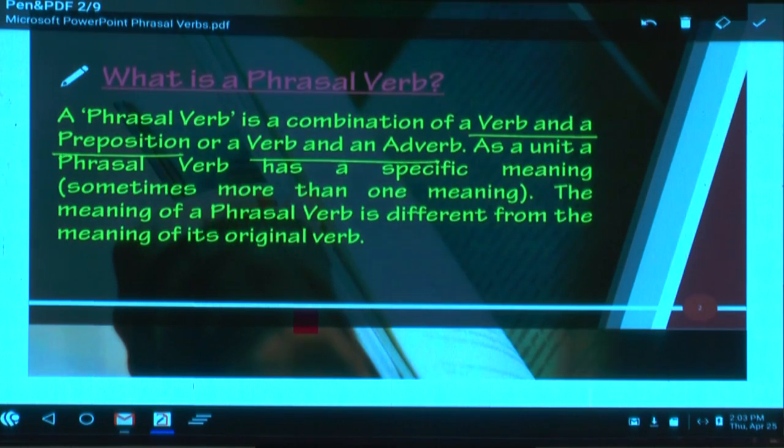Have you written the definition of a phrasal verb? I want all of you to write. A lot of newcomers, beginners, please write immediately. Don't take a lot of time. If you say, "Sir, we have written," then I'll change the slide. Shall I change? Yes or no? Then please write.